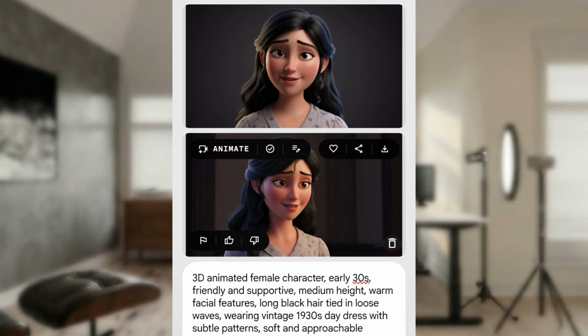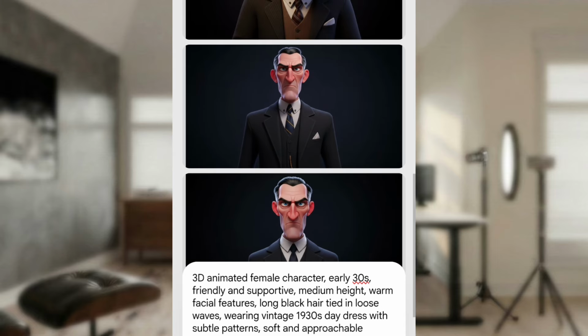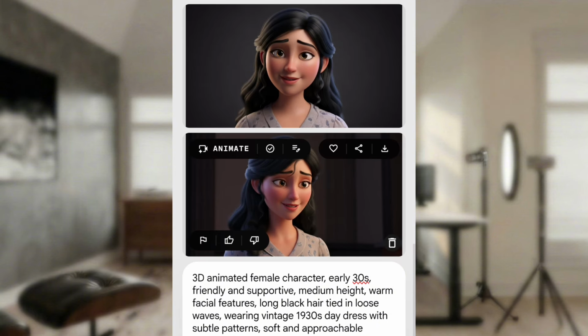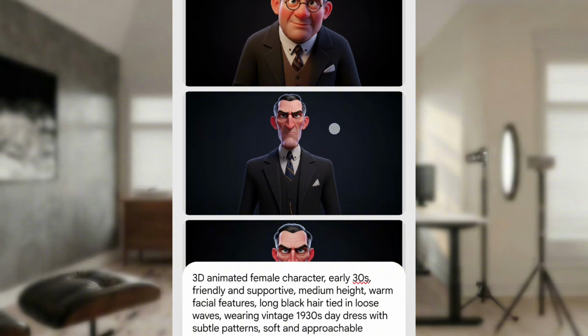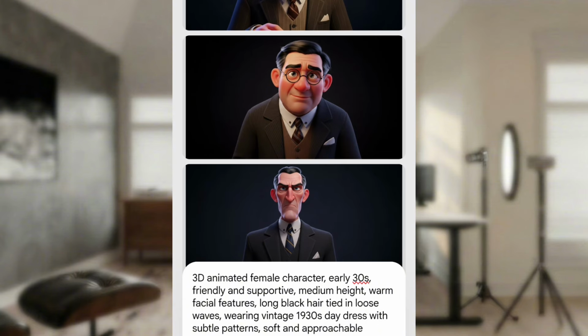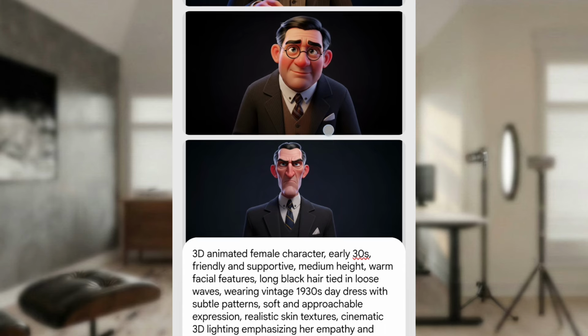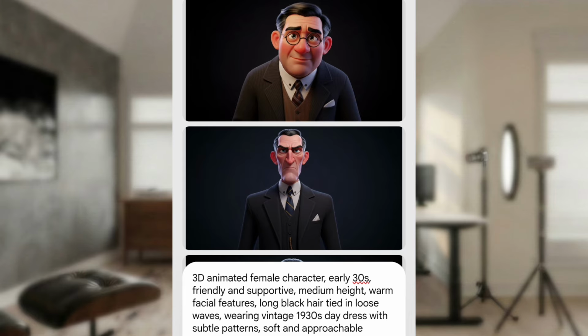Now I'm done generating all my characters. So let me say something. You know that I am using African names, Nigerian names to be precise, but it's giving me images of foreign humans. I don't have time to change the prompt or anything, so I'll just use it like this. But you can tweak your prompt and tell ChatGPT that you want the descriptions of those characters to look like Africans, you understand?